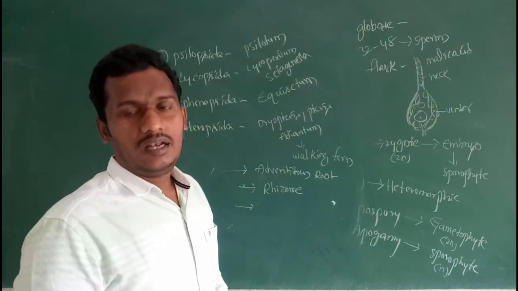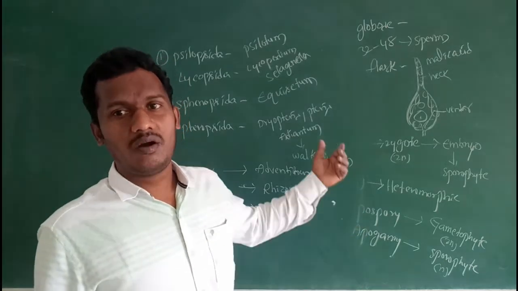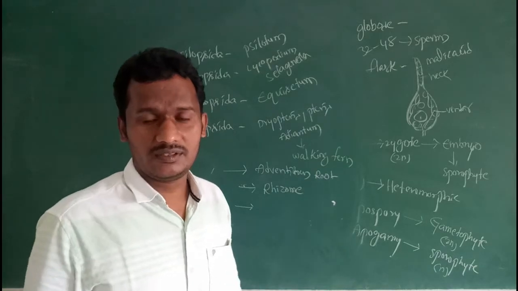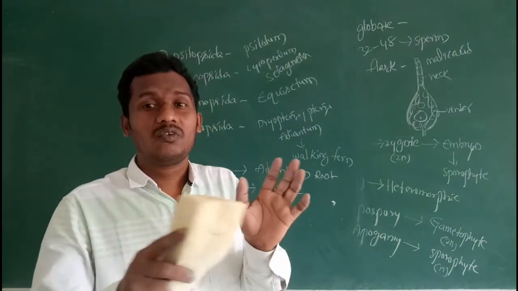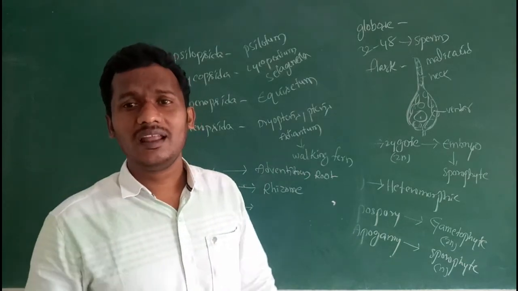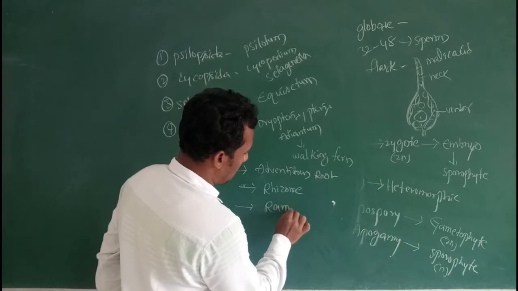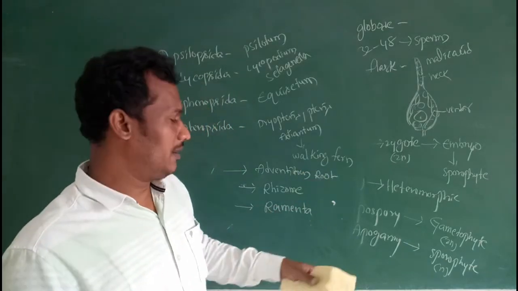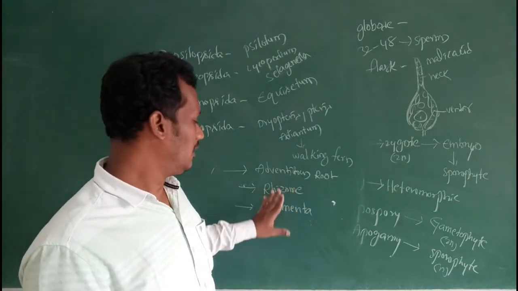Next, leaves. Generally simple leaves or pinnately compound leaves are present. The petiole of the leaves, young leaves and stems are covered by brown hairs. These hairs are known as ramenta. Ramenta are present in Bryopteris and other pteridophytic plants.